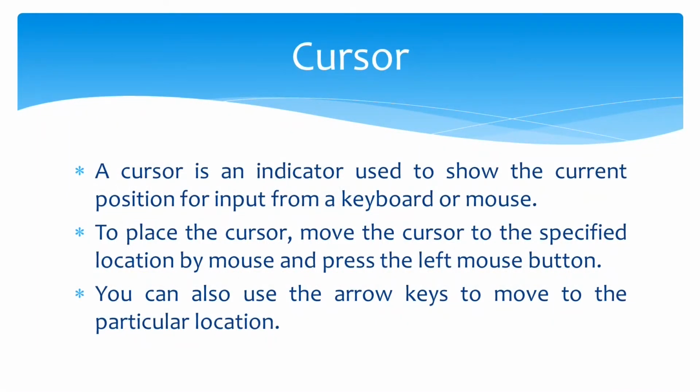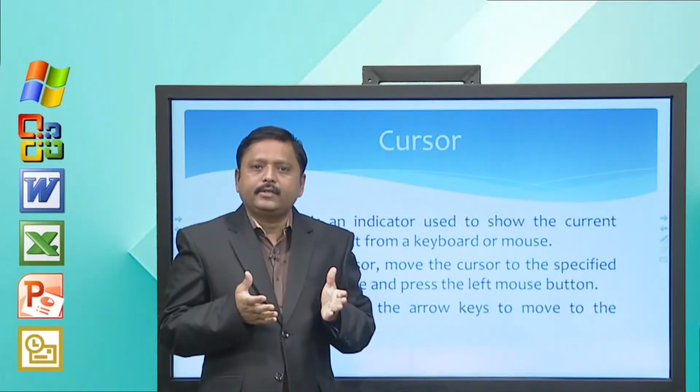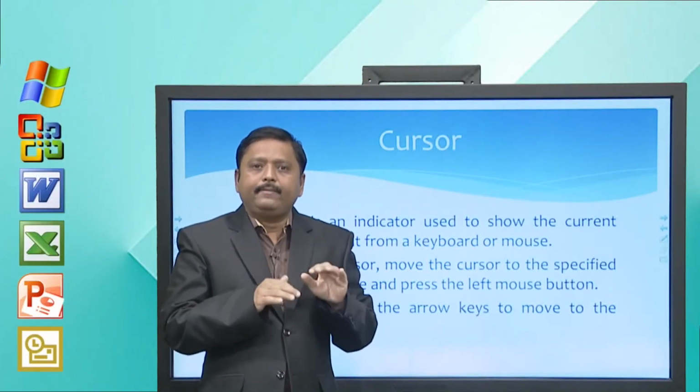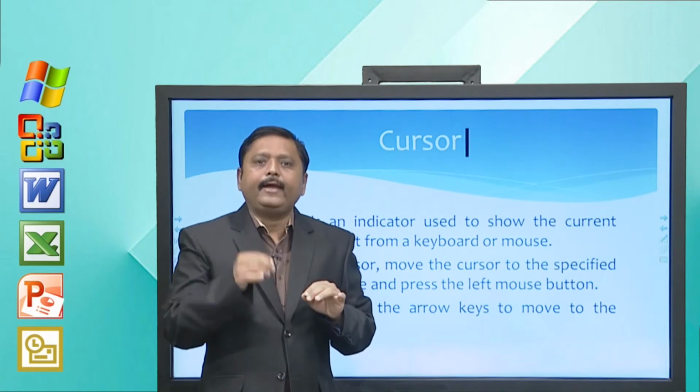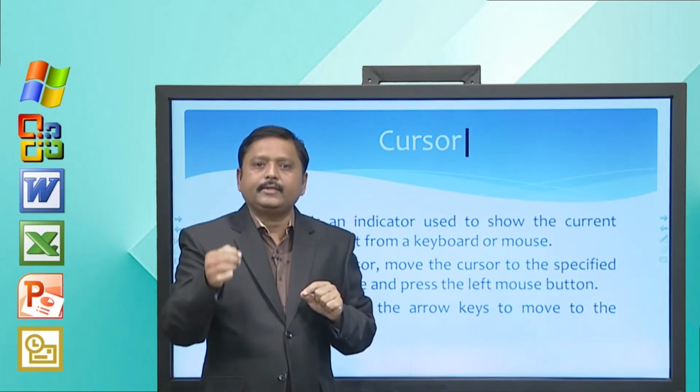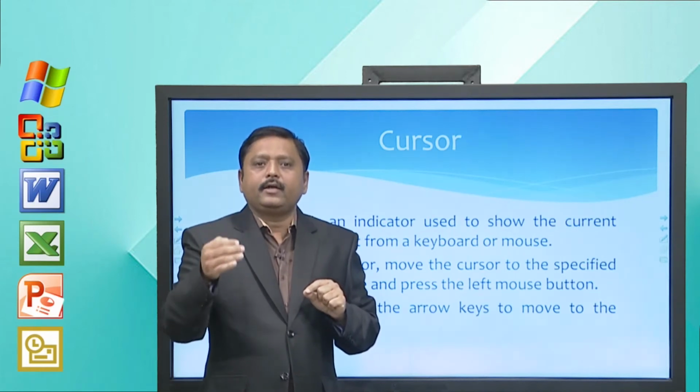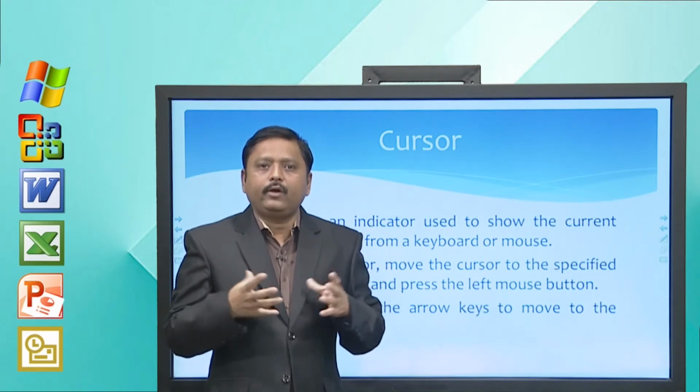Now, another thing, the cursor. The cursor is an indicator used to show the current position for input from keyboard or mouse. Now, there is an editing area we have already discussed. When I type text from the keyboard, where is it inserted? It is inserted at the cursor position. Now, how does the cursor look?